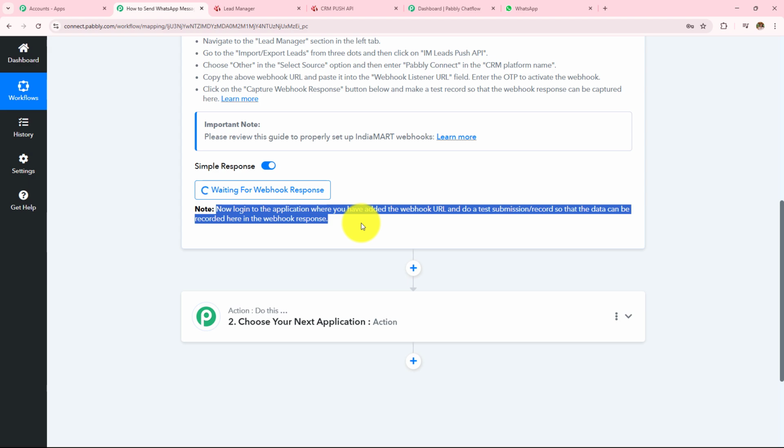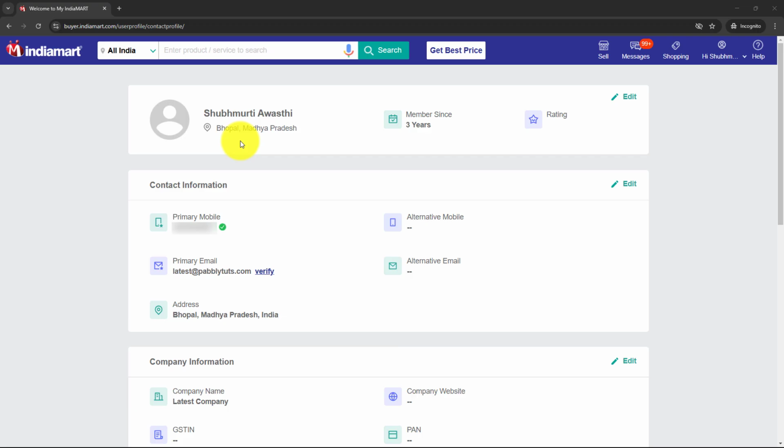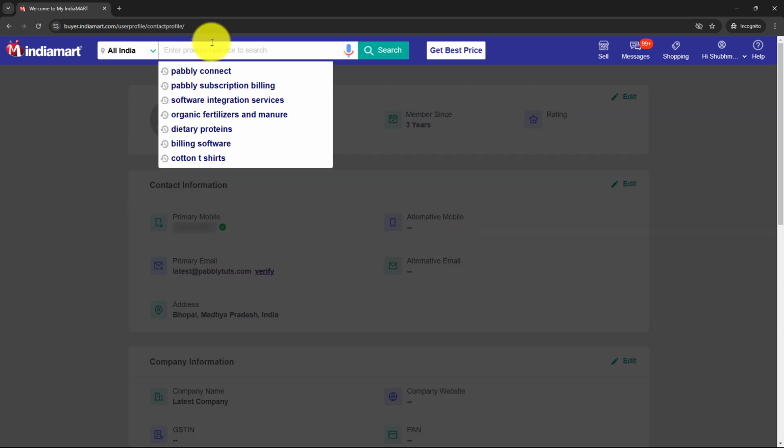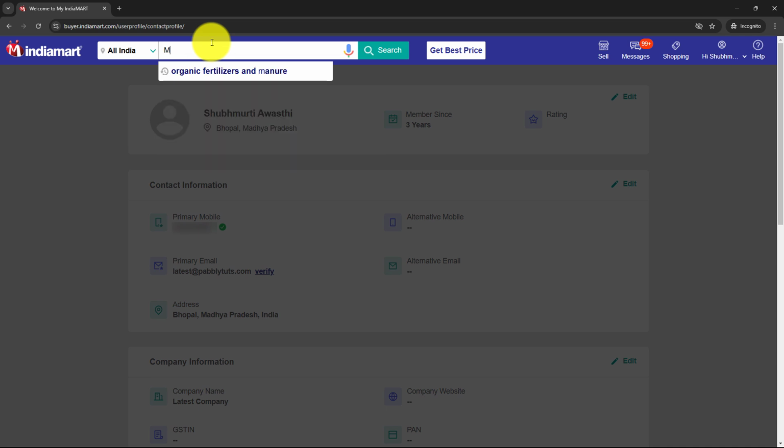So here I'm going to open my IndiaMart account. Here I have opened my profile in IndiaMart. My name is this, phone number is this, email address is latest@pabblytudes.com, address is Bhopal, Madhya Pradesh, India, and the company name is Latest Company. And now I'm going to search for my business, which is this one.